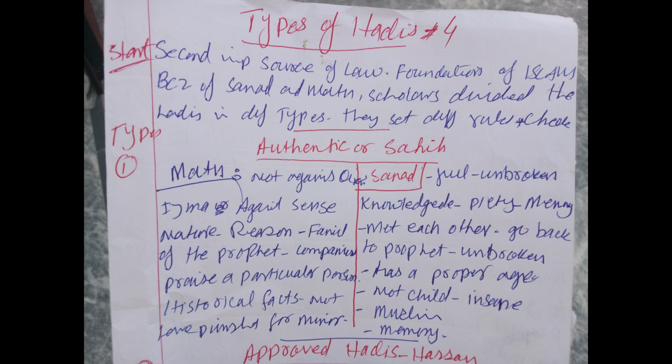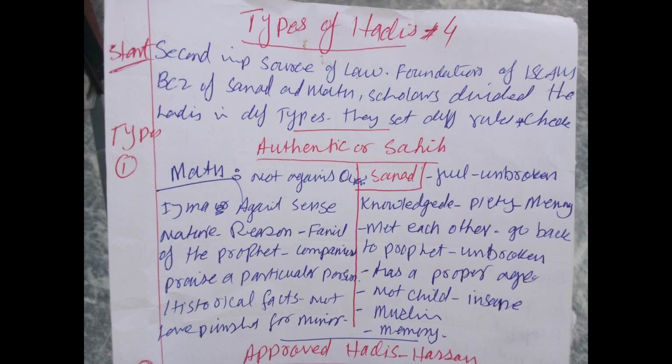It should be reported by people who have met each other. This is another criterion. And next, it should not lay down punishment for minor offenses or promise a higher reward for minor good deeds. It should not announce some very severe punishment or hell for minor bad deeds. So these are the few criteria that must be in the matan. If all the criteria can be found in the matan, it means that the hadith is authentic.